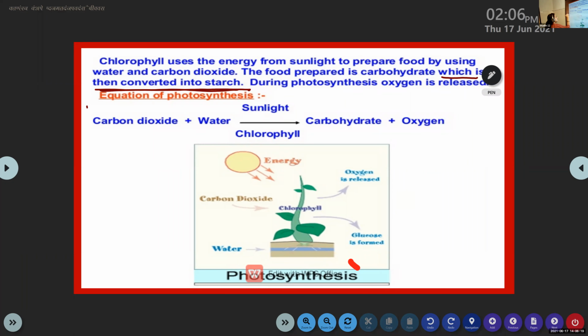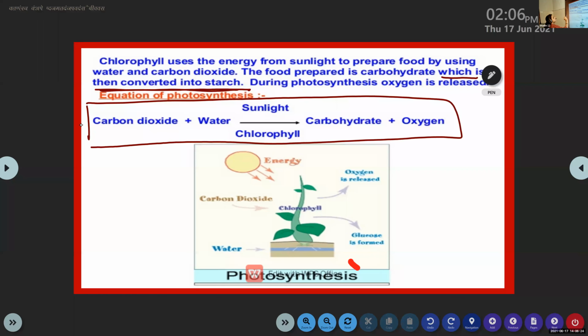This equation is very, very important. This equation represents the process of photosynthesis. Carbon dioxide plus water, in the presence of sunlight and chlorophyll, synthesizes carbohydrate, and oxygen is also formed. The oxygen is released into the air. Then this carbohydrate gets converted into starch. So in which form is the food stored inside the leaves? Starch. Very good.